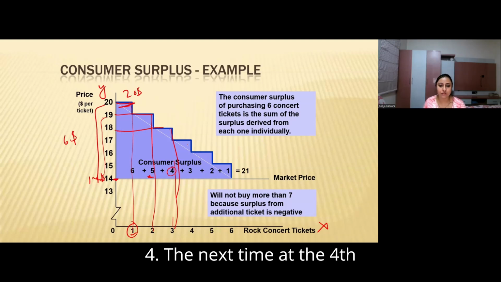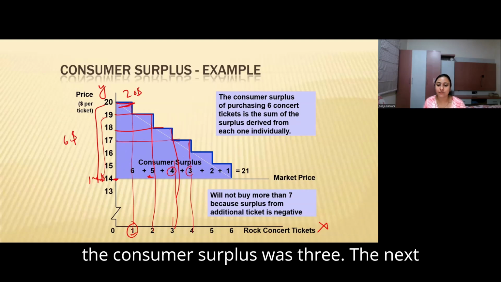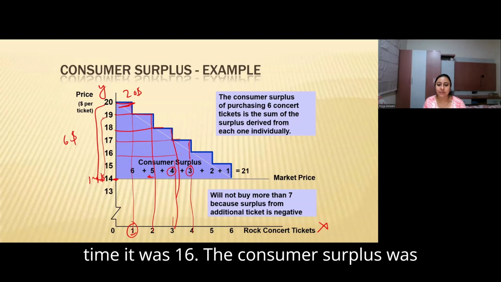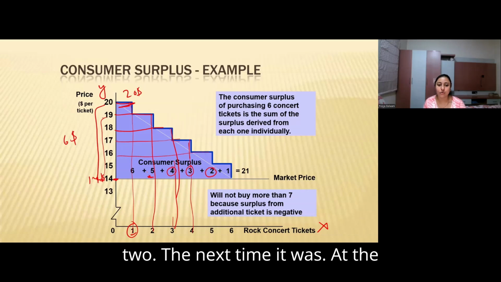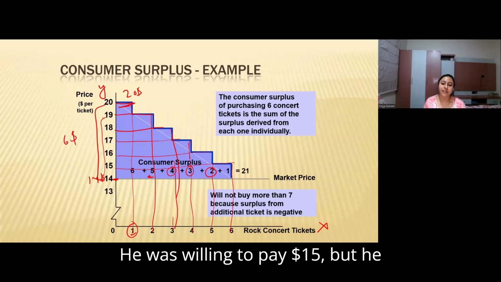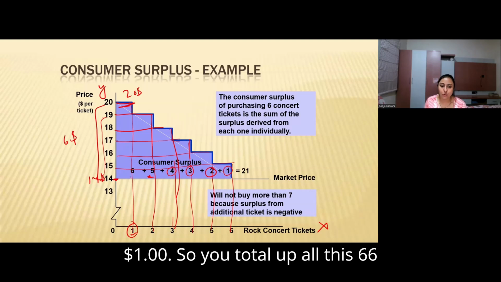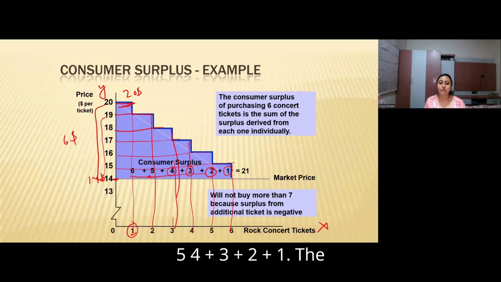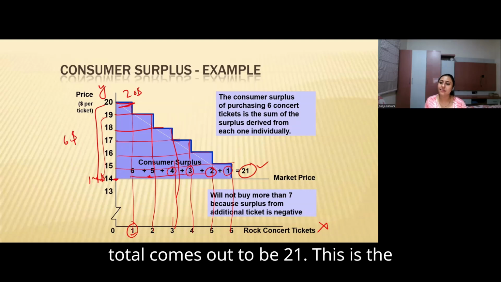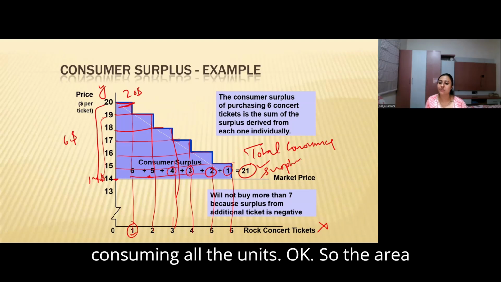The fourth time, the satisfaction was 17, but the price that he paid was 14. The consumer surplus was 3. The next time it was 16. The consumer surplus was 2. But at the sixth time, the satisfaction was only $15. He was willing to pay $15, but he actually paid $14. So the surplus was $1. So you total up all this, 6 plus 5 plus 4 plus 3 plus 2 plus 1. The total comes out to be 21. This is the total consumer surplus by consuming all the units.